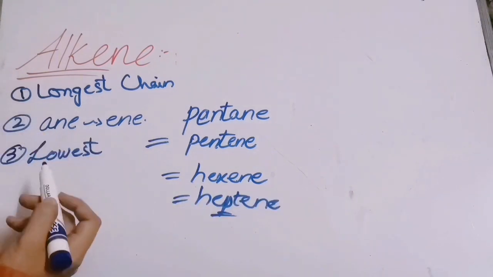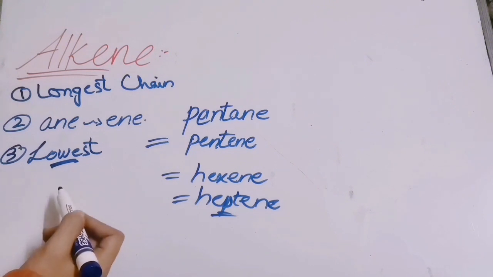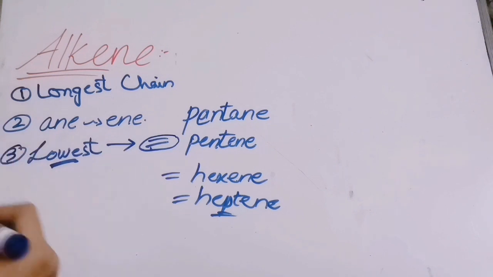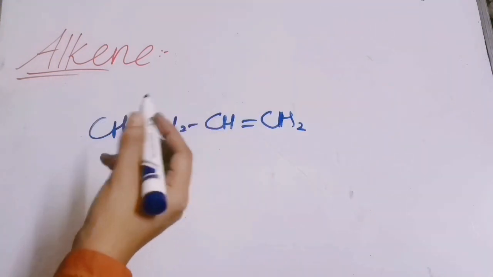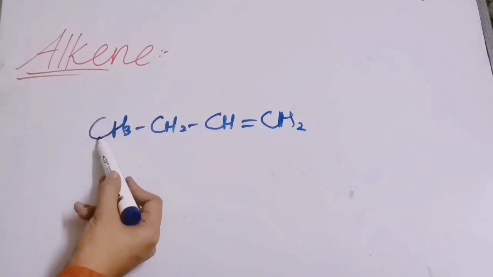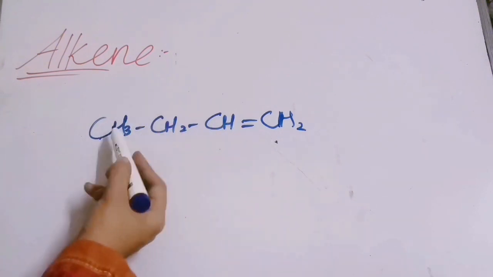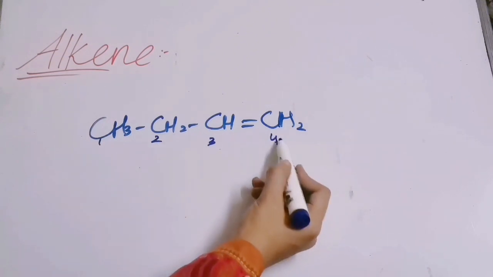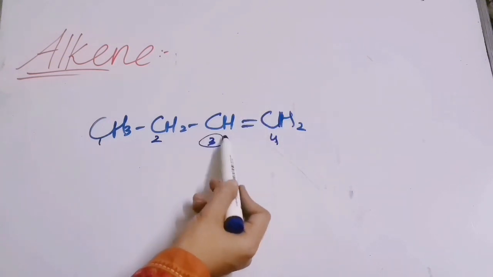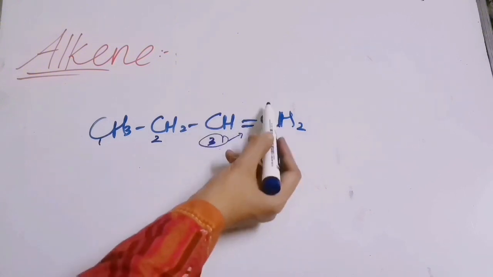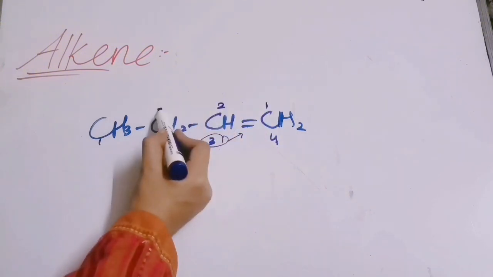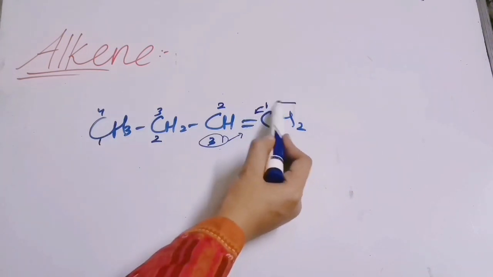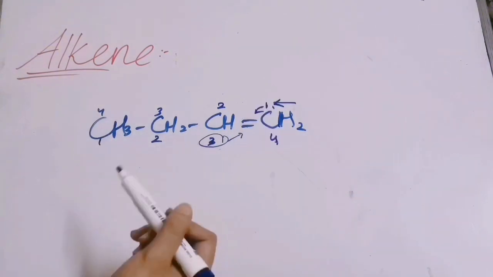The third rule is that we will give the lowest possible number to the double bond. Let us see. Now see, in this case we can write the numbering from this side as well as this side. When from here I write the numbering, it will be 1, 2, 3 and 4, so the double bond is coming on the third position. And if I write the numbering from this side 1, 2, 3 and 4, the double bond is coming on the first position. So this numbering will be correct and we will use this numbering.